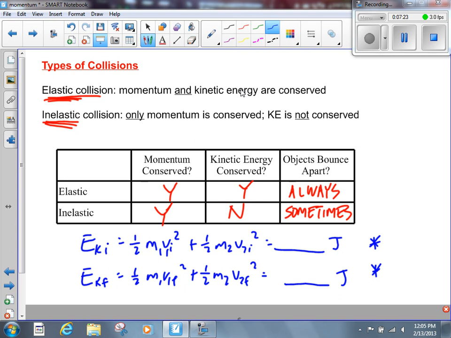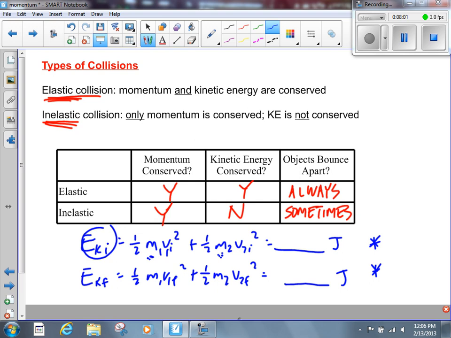The second common mistake, if the mass is the same, what a lot of people will try to do is cancel out the mass. Why can't we cancel out the mass, even if the masses are both the same? Let's say it's 10 kilograms right here, 10 kilograms right here. Why can't we cancel out the 10 kilograms? In order to cancel something out, it has to appear in every term. It does not appear on the left-hand side. So don't cancel it just because it appears in both terms on the right-hand side. It's got to appear on the left-hand side as well, and it doesn't. So don't cancel out masses even if they're the same.